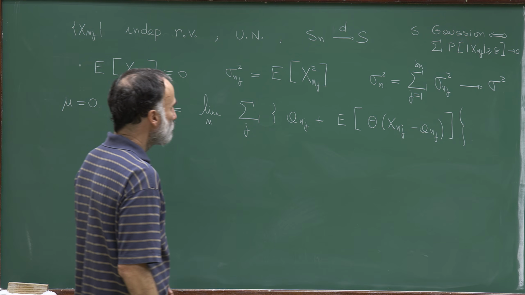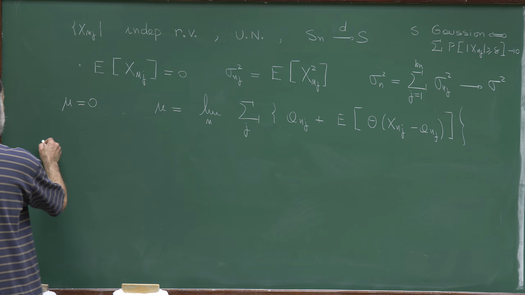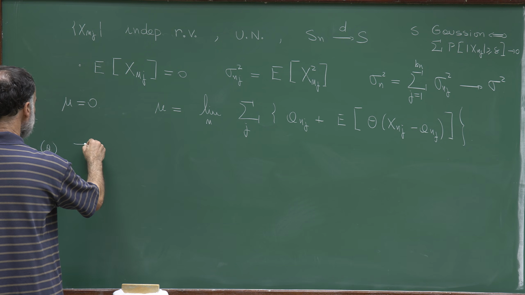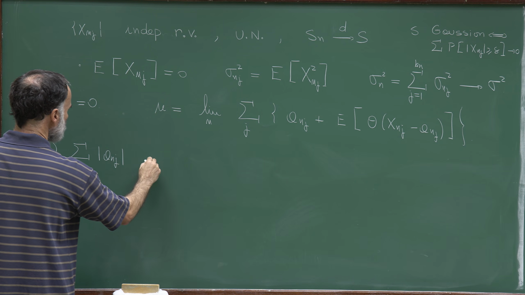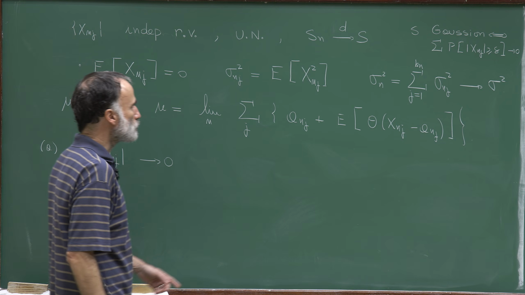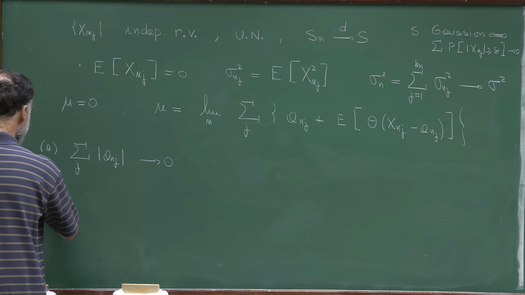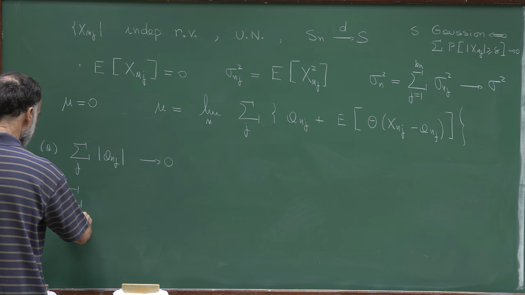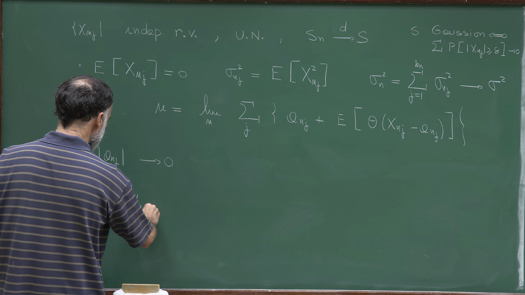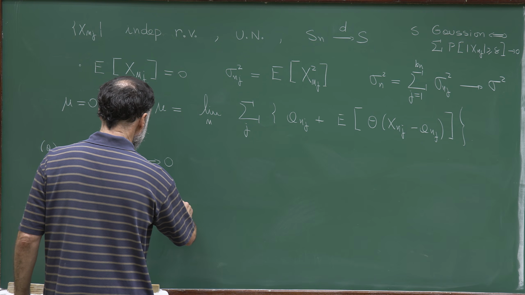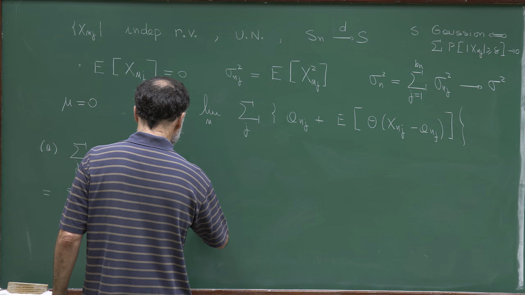So I want to show that these two sums converge to 0. So my first claim is that the sum of a_{n,j} converges to 0. So that will show that this quantity here converges to 0. And why is that so? Well, this is the sum of the expectation of x_{n,j} with x_{n,j} less or equal than 1.